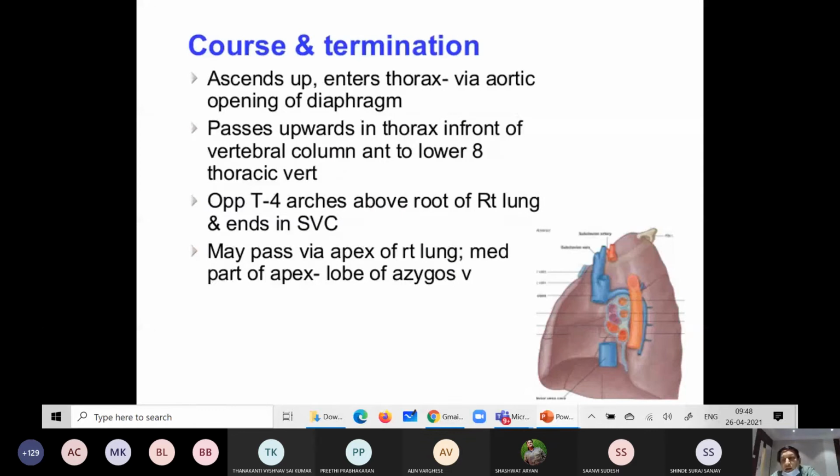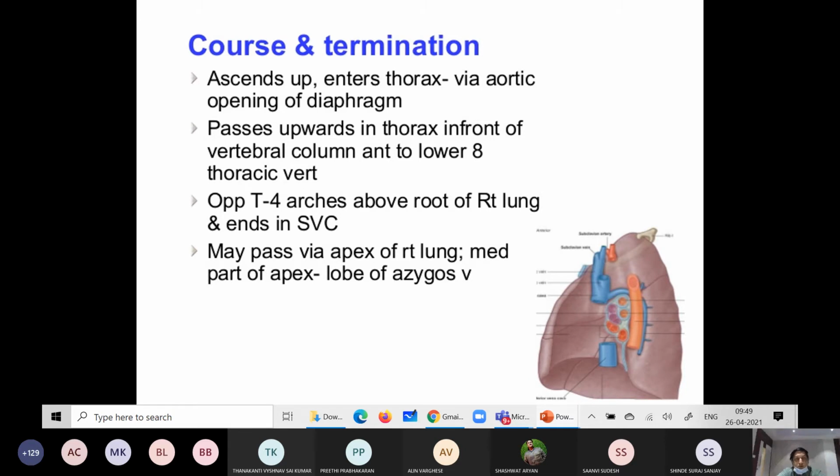Now let me read the course once, as we have to cover one more topic. It ascends and enters the thorax through the aortic opening of the diaphragm. It passes upwards in the thorax in front of the vertebral column, anterior to the lower eight thoracic vertebrae, at the level of T8. Then at the level of T4, the sternal angle, it arches above the root of the right lung and ends in the superior vena cava.